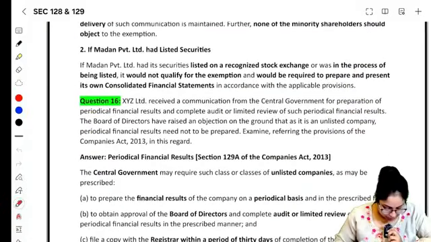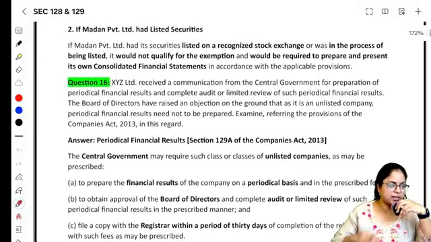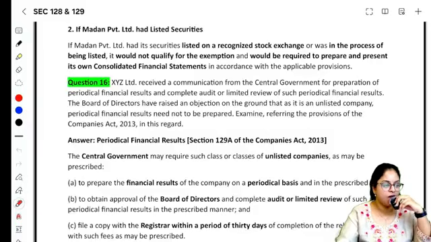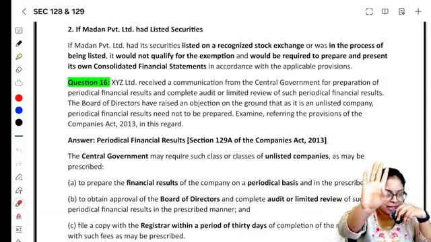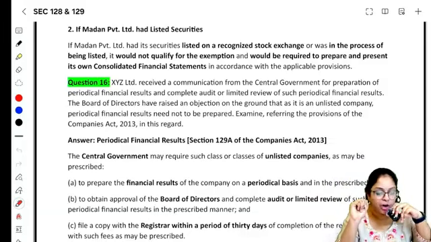Next question is, XYZ Limited receives a communication from central government for preparation of periodical financial statements and complete audit or limited review of such periodical financial results. The board of directors have raised an objection on the ground that as it is an unlisted company, periodical financial statements need not be prepared.